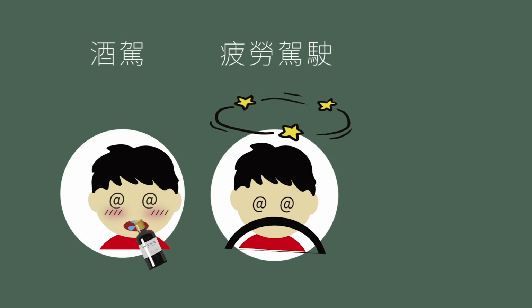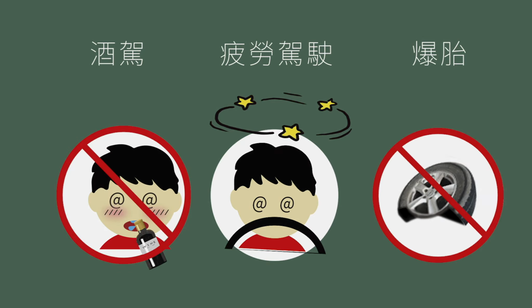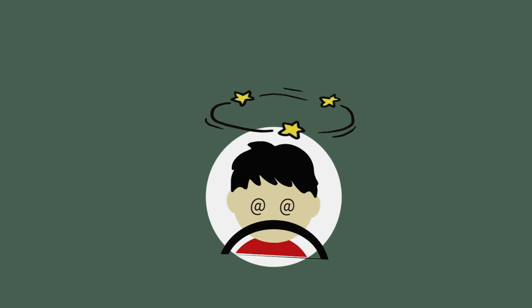The first is drink driving, the second, driver's fatigue, and the third, a flat tire. The first possibility was easily ruled out by the police administering an alcohol test. It wasn't a flat tire either because of the lack of marks on the road before hitting the railing. This leaves fatigue as the most likely cause.